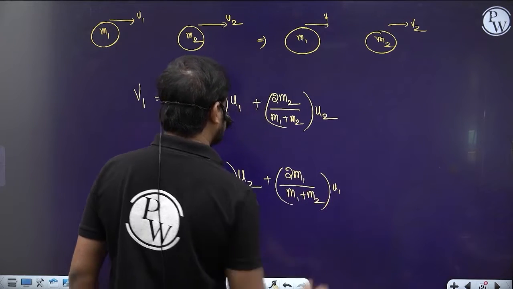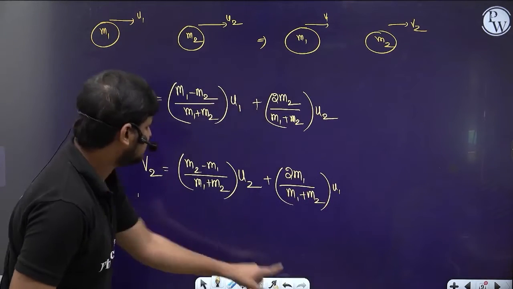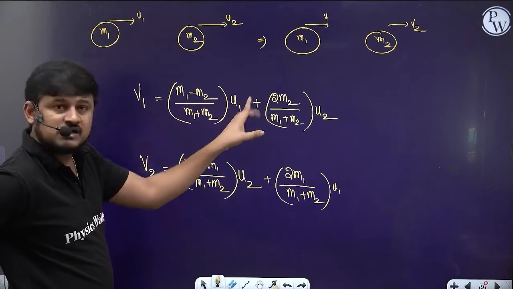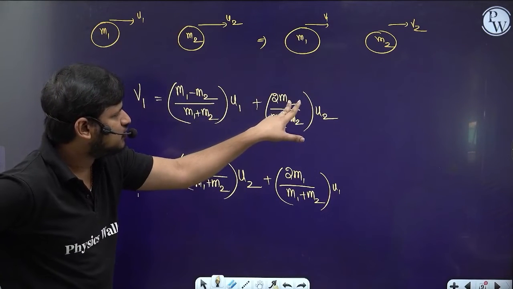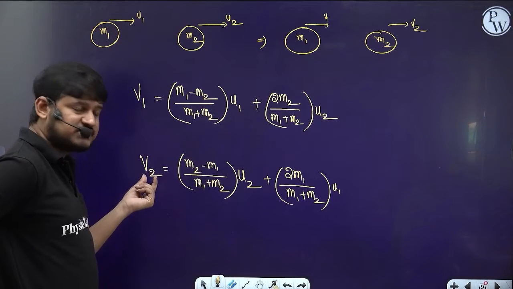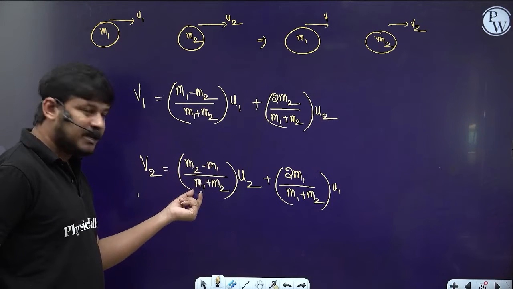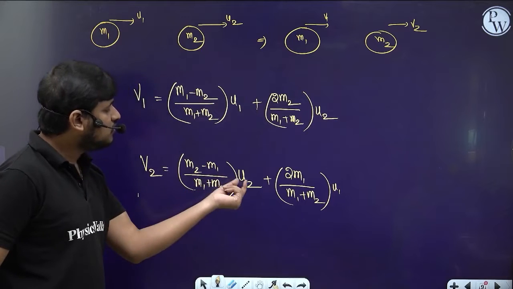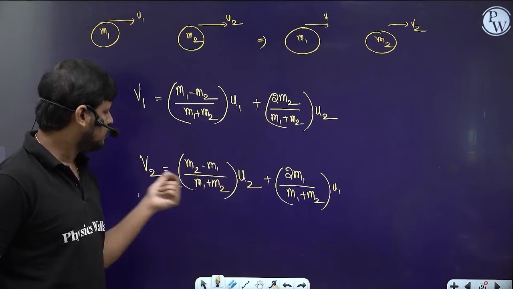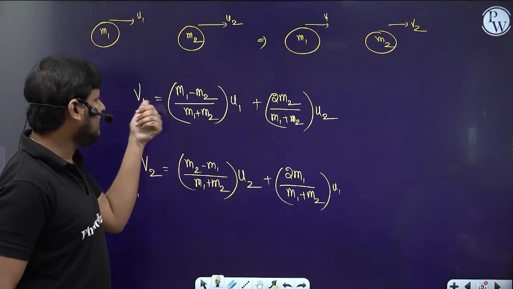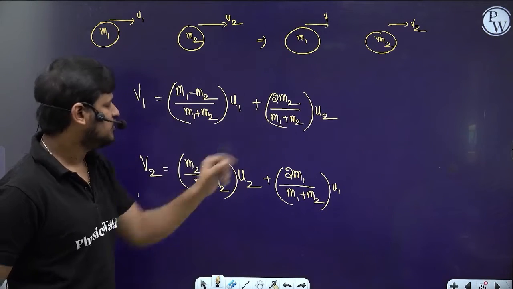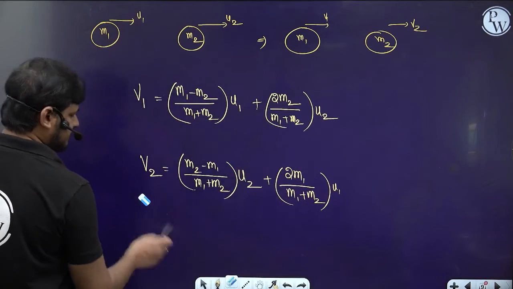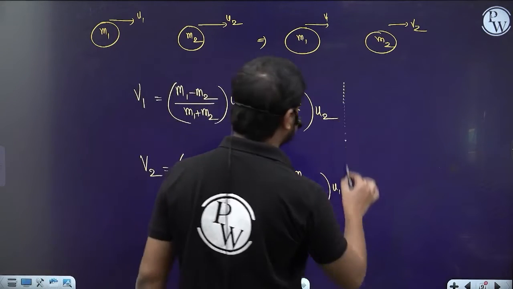Simply, if it is v1, the first terms are going to be 1 minus 2 by 1 plus 2 into 1, and the second terms like 2, 2. If it is the velocity of the second body, then 2 minus 1 by 1 plus 2 into u2, and then 2m1 by m1 plus m2 into u1. Clear, guys? Understood this formula?